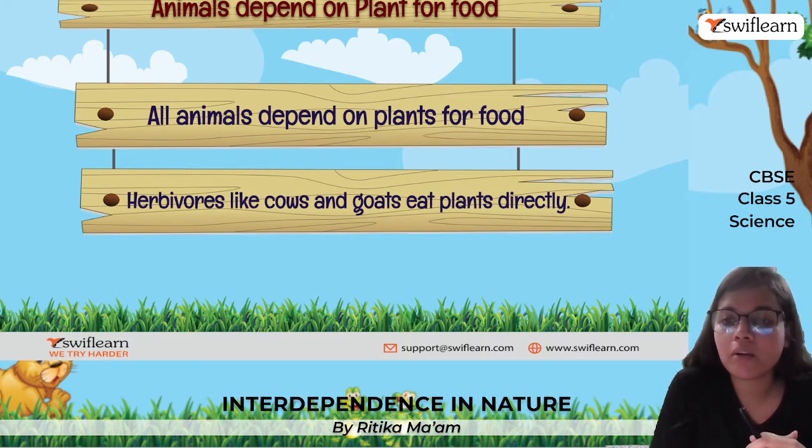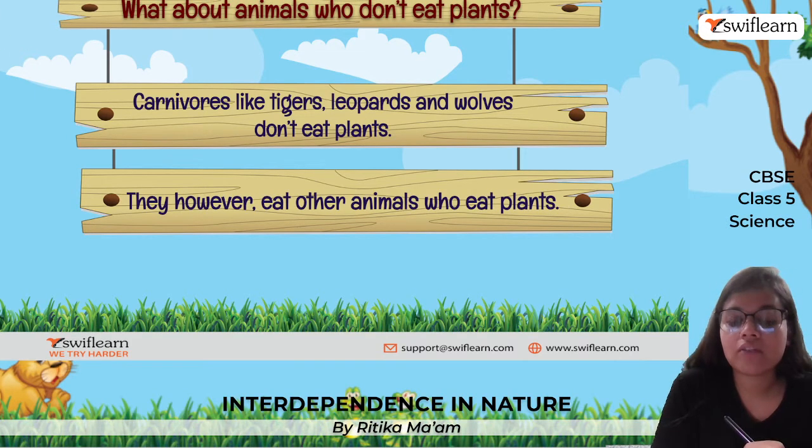If I talk about herbivores like cow, goat, etc., they are directly dependent on the food, that is, they directly eat the plant, they eat the leaves, etc. And carnivores, like if I talk about lion, tiger, wolf, leopard, etc., they do not eat the plant, but they eat the herbivores, which eventually eat the plant. So somehow carnivores are also dependent on the plants.